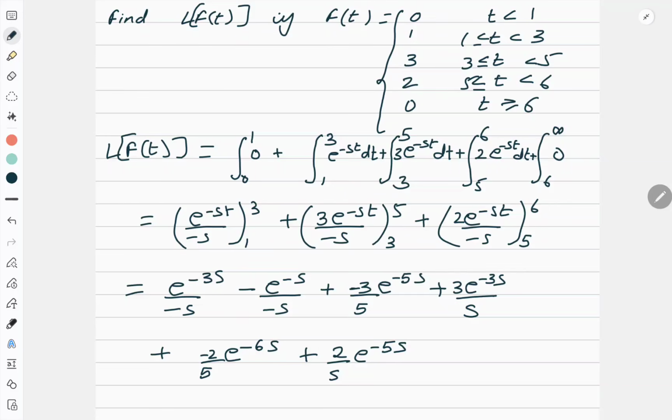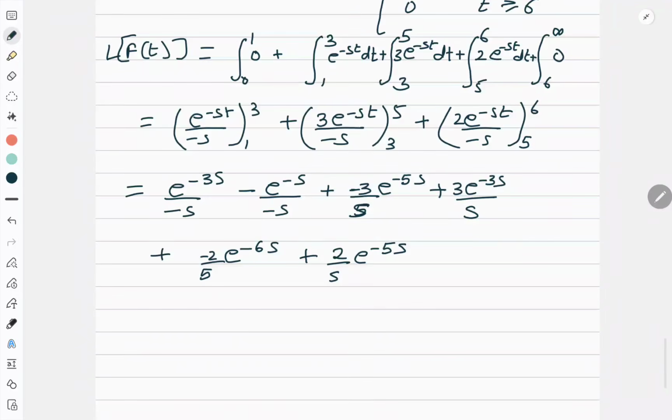Now after putting all the limits, let me try to simplify this. This is s, not 5. Okay. So now what I'll do, I'll collect, see all has the denominator s. So let me, this is also s. Sorry for my handwriting, where s and 5 are looking exactly the same. Anyways, so take out 1 by s common. So what is left now?